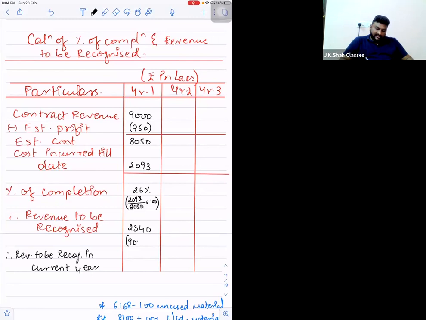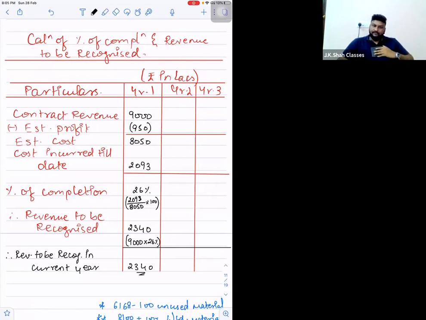I'm showing this: 9,000 into 26%, 2340. Right? So how much revenue will be recorded in the current year? Sir, can I say the entire 2340 will be recorded in the first year? Because this is the first year, so no accumulation will come. Correct? So this is the first year done.